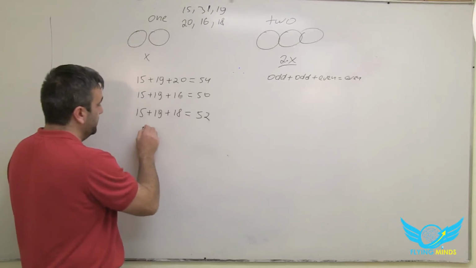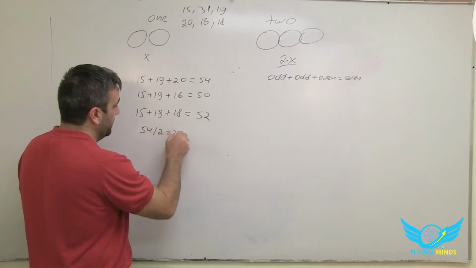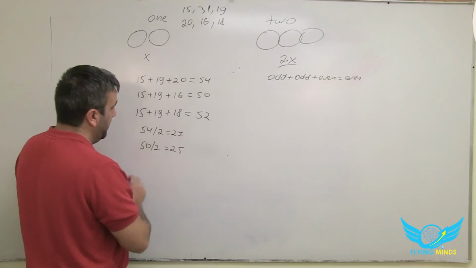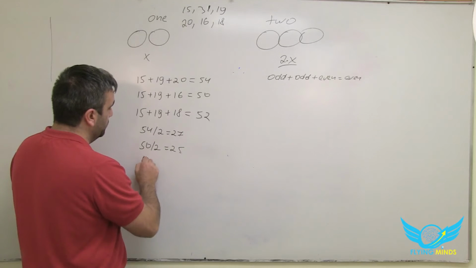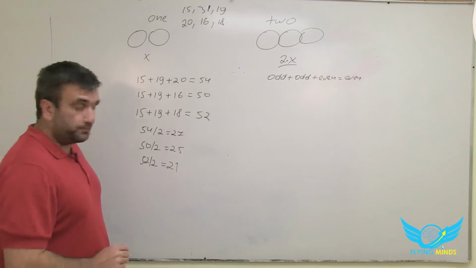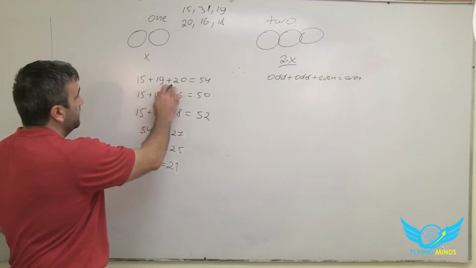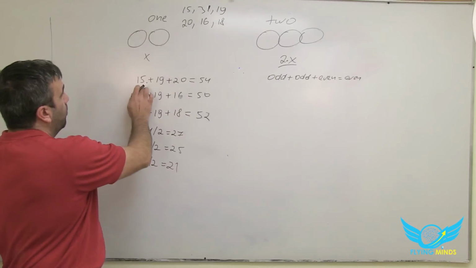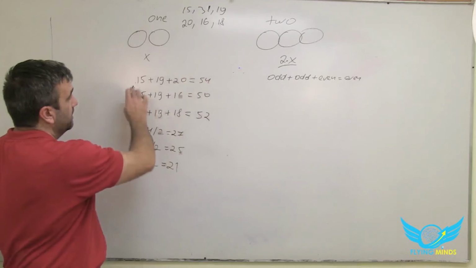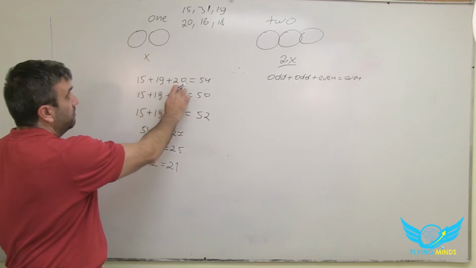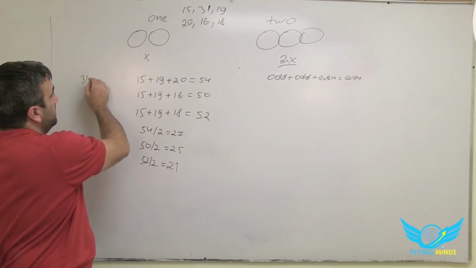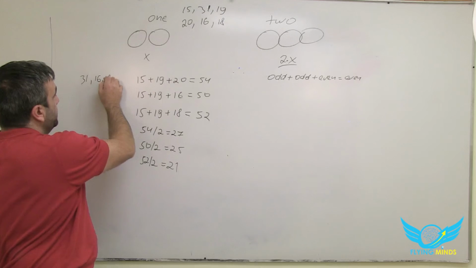Now we're going to divide. 54 divided by 2 is 27. 50 divided by 2 is 25. And 52 divided by 2 is 26. Okay? So again, if we choose this combination, what are the remaining barrels? So the second customer bought these 3 barrels. So what's left is 31, 16, 18.